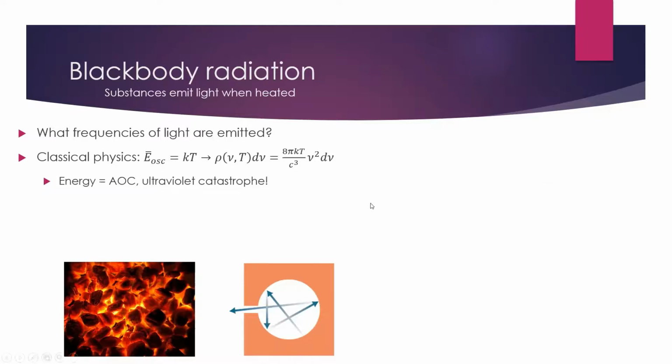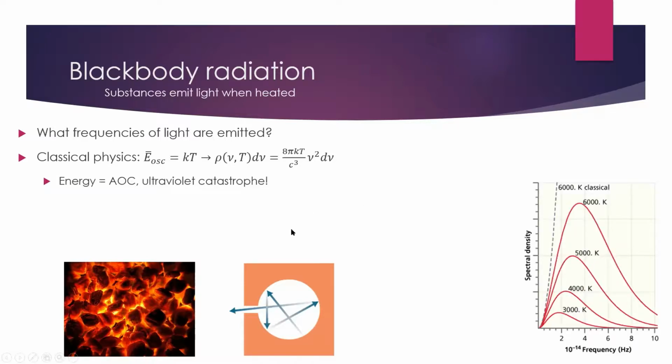And here, the reason this is called an ultraviolet catastrophe is because the energy is equal to the area under the curve. So this dashed line here is the predicted, the theoretical amount of light emitted, and that has an infinite area under the curve, so it has an infinite amount of energy. And that, of course, is not true. Rather, the way that these black bodies work is according to these red curves here. So this is a relatively easy experiment to do. You could heat up a black body to a certain temperature, measure the emitted wavelengths. But the problem was that we didn't have a theory to explain this. So why do the curves look like this?